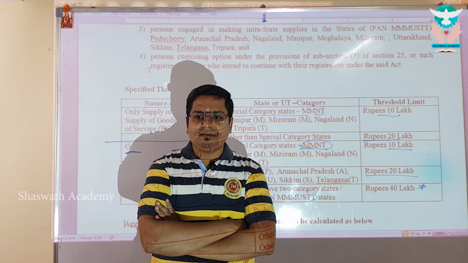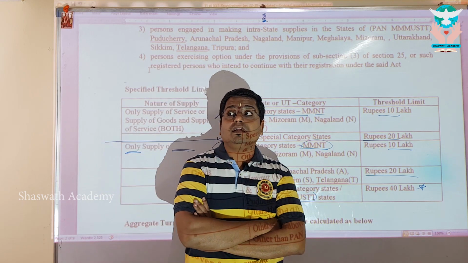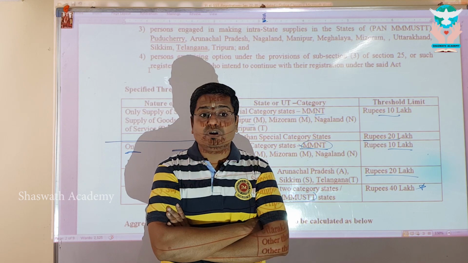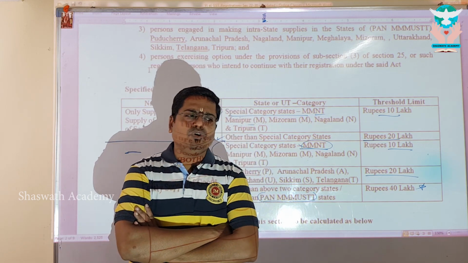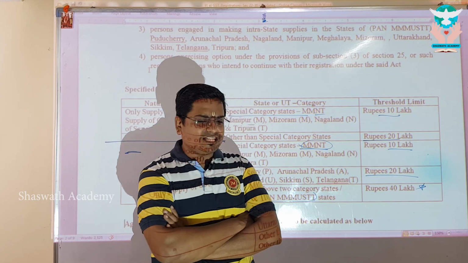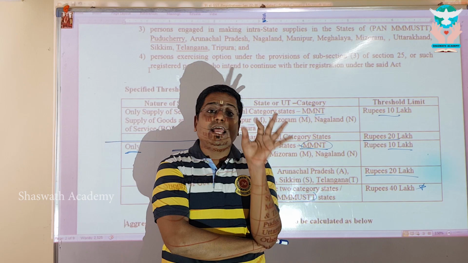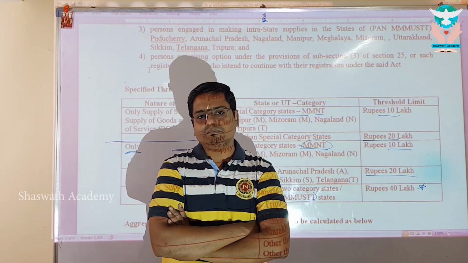MMNT, other than MMNT. Special category states, other than special category states. Tamil Nadu has the T here, but the T stands for Tripura in special category states. Therefore, Tamil Nadu is in other than special category states. Yes, threshold limit is 20 lakhs. For MMNT states, threshold limit is 10 lakhs.